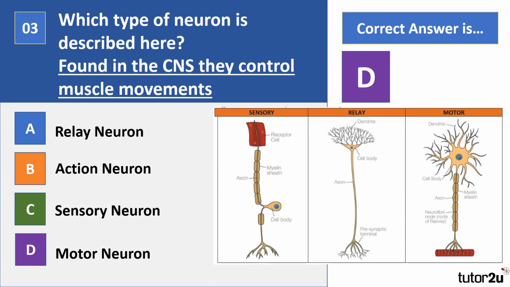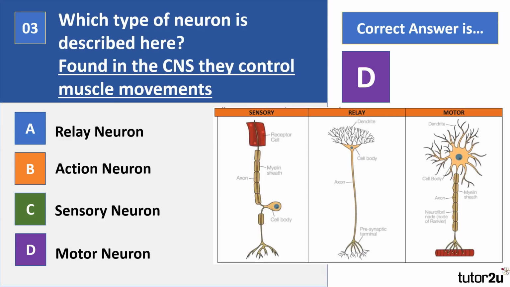So the question is, what do you need to know about neurons for the exam? Well, on the specification it says the structure and function of sensory, relay and motor neurons. Action neuron there, number B, I just threw in and made it up. So the idea is they all have similar parts, and that's detailed on that diagram you can see there. But as you can see, the parts are actually organised differently.